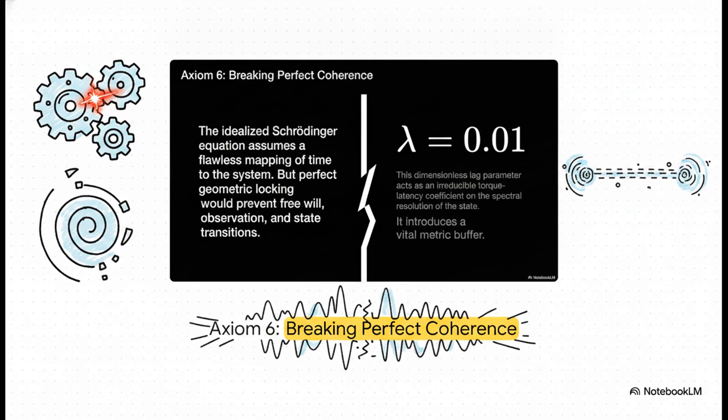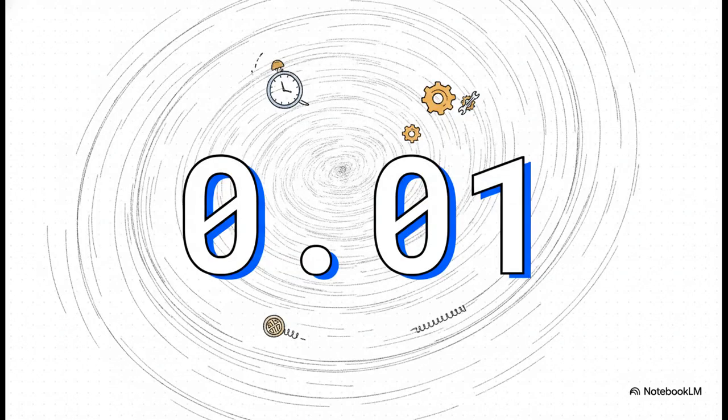To allow for state transitions and actual subjective experience, the universal operating system desperately needs a tiny bit of processing friction. It literally cannot compile reality instantaneously. To solve this, we apply a dimensionless lag parameter, exactly 0.01. This acts as an irreducible torque latency coefficient. In plain English, it's a tiny mathematically mandatory imperfection, a cosmic processing delay, if you will.